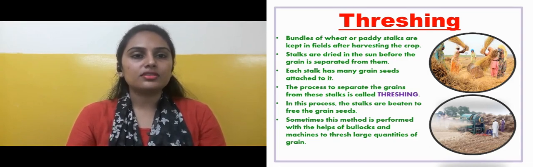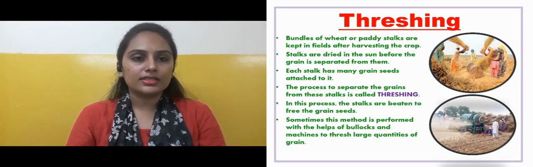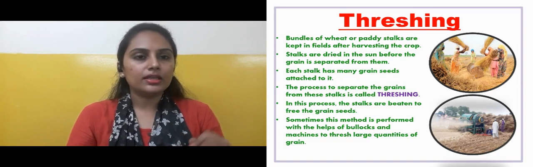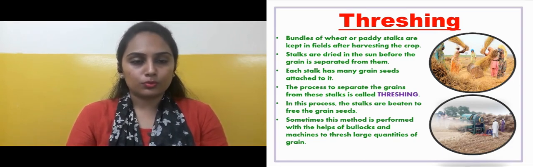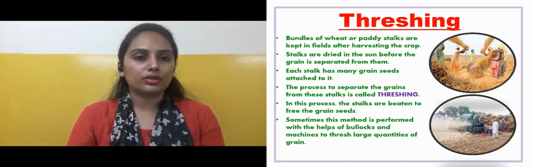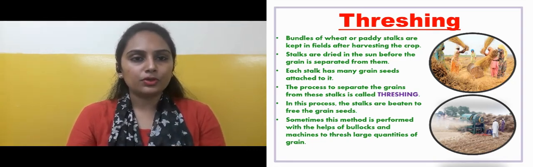In this process, the stalks are beaten to free the grain seeds. Now grain seeds are there in these stalks, right? It is dried up even. Now what they do, they beat the stalks. Why do they beat the stalks? Once they beat the stalks, the grains in the stalks will come out. They will be separated. So to get the grains separated from the stalks, they are beaten.